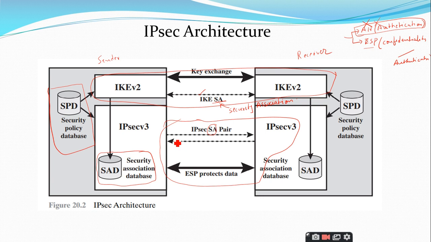And you can see that there are two arrows, one is from the sender to receiver, and another one is from receiver to sender. So by this diagram you can understand that in order to provide the security services such as the confidentiality and the authentication, you have to establish two security associations. That means you have to establish two logical connections. One is from sender to receiver and the other one is from receiver to sender. Two different associations should be there in order to have a two-way communication, two-way secured communication.